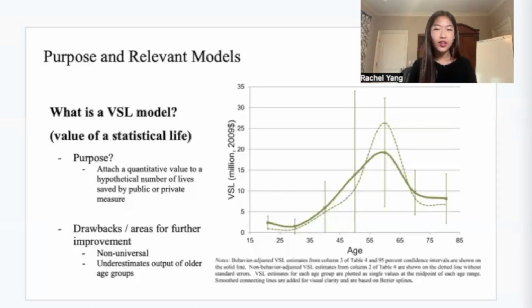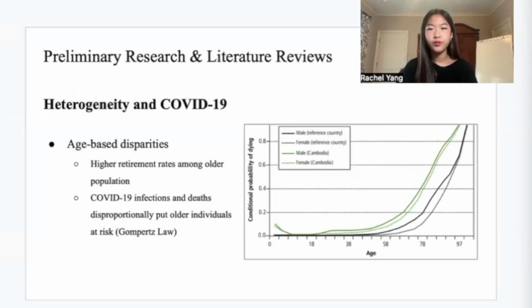Currently, Viscusi's BSL estimates and other similar models have been used by the federal government to attach quantitative values to the hypothetical number of lives saved by public or private measures. In Goldstein and Lee's research, they found that while saving 20.5 million years could be valued anywhere from $10.2 to $17.5 trillion, other models were projecting values as low as $2.6 trillion. This discrepancy communicates the complexity of assigning a single universal value to statistical lives, where age distribution and employment status is not accounted for within the model.